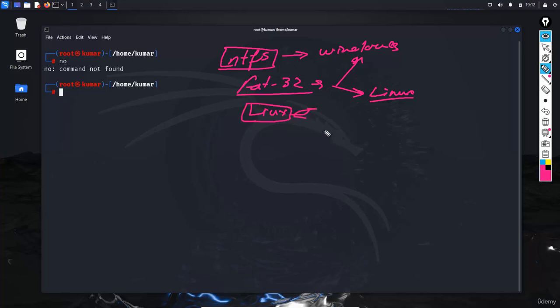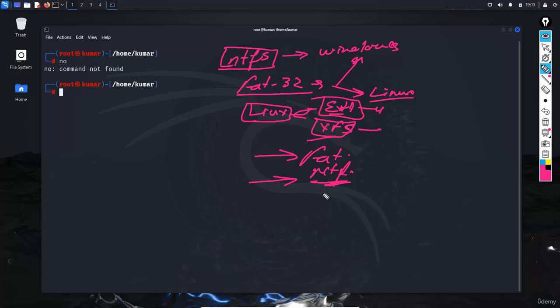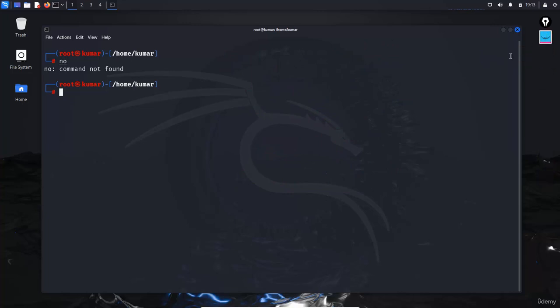Multiple file systems are there, like ext having versions 1 to 4, and xfs, which has no version. These are the types of file systems. The FAT file system is also there, and NTFS is also there. So you need to create a file system. Now the question is: how will you create the file system? Ultimately, in Linux, everything happens by using the command line.